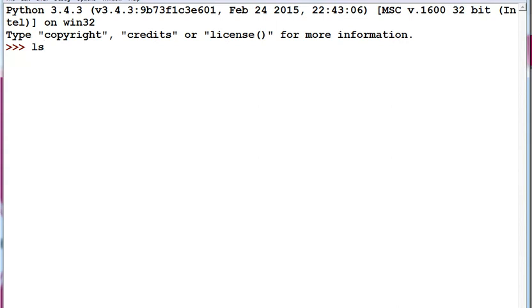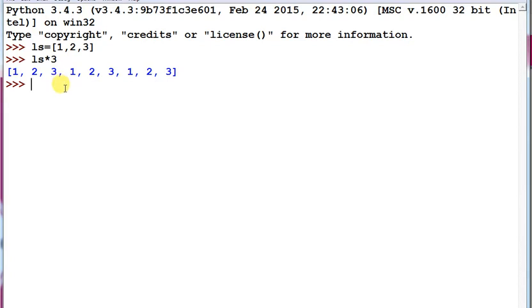Suppose you have created one list, and you multiply it by 3. It generates a new list in which the values are repeated 3 times.